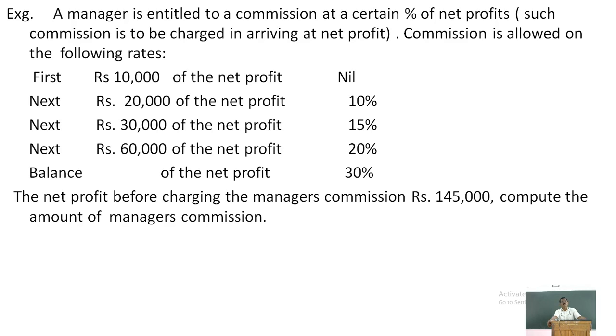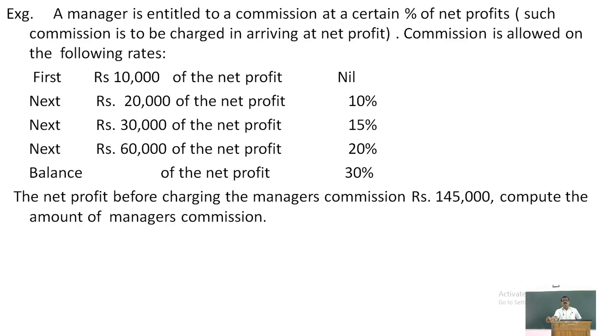Now here, at a certain rate, the manager is allowed commission. If the net profit is in the first 10,000, no commission is given. In the next 20,000 of the profit, 10% commission is allowed, and in the next 30,000, 15% commission is given.